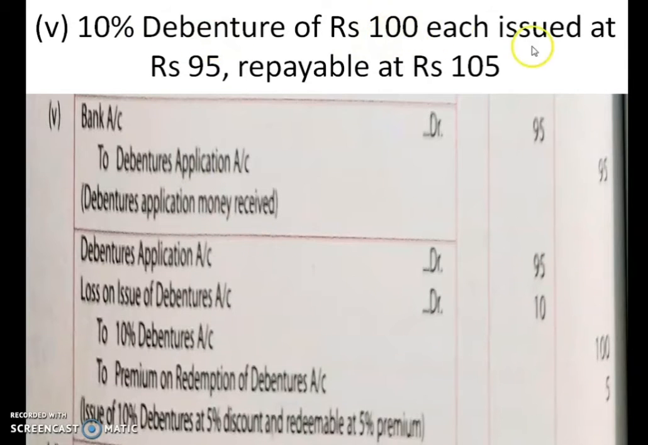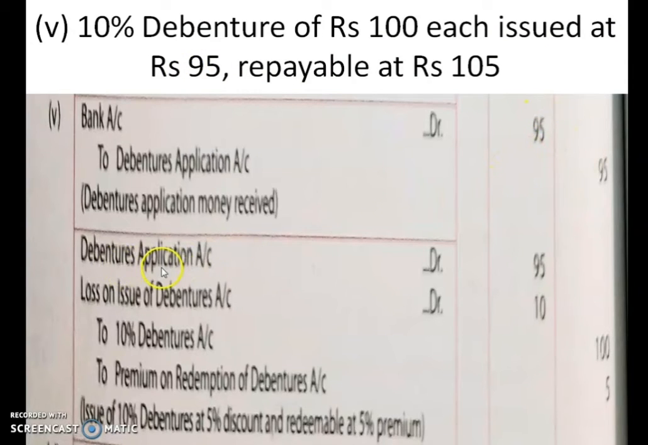10% debentures of rupees 100 each, issued at rupees 95, repayable at rupees 105. So the nominal value of debentures is 100, but you are issuing this debenture at a discount, at 95, and you are repaying this debenture for 105, that is at a premium. So the first journal entry will be bank account debited to debenture application account. You are issuing this debenture at a discount, so that amount you have to show over here, that is 95.